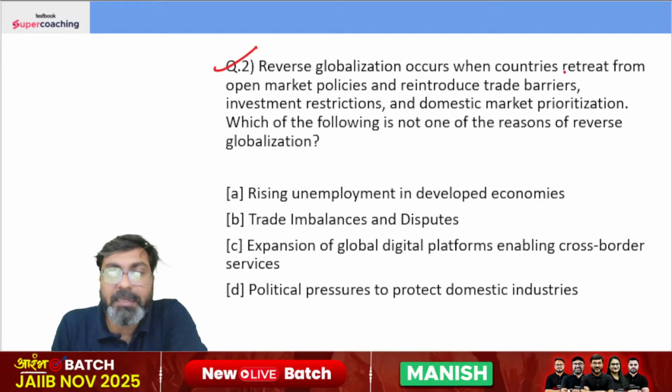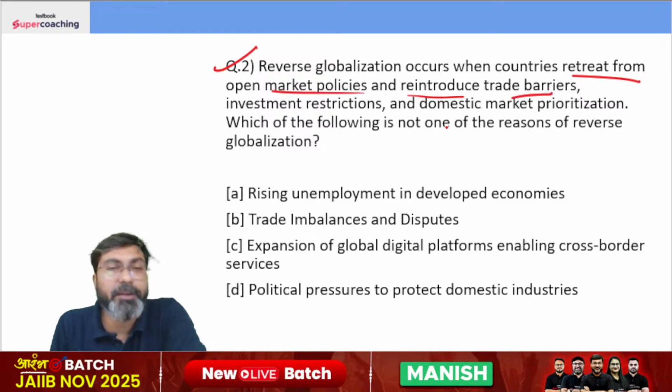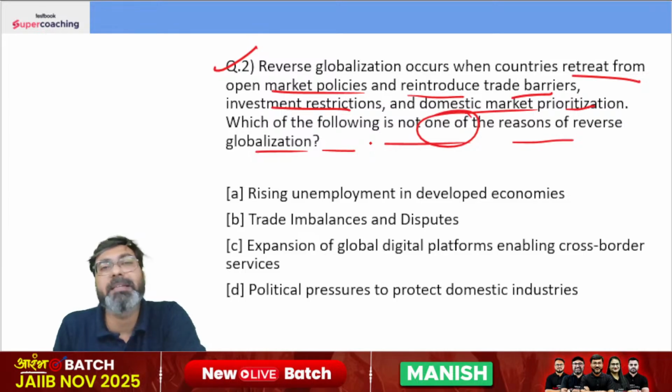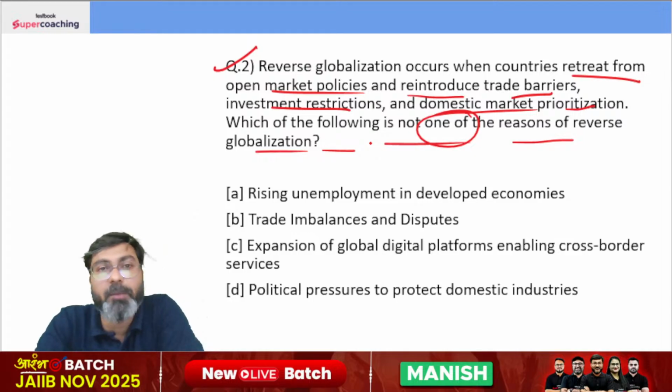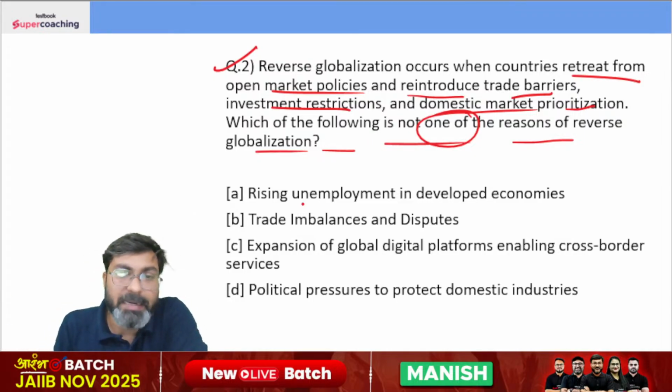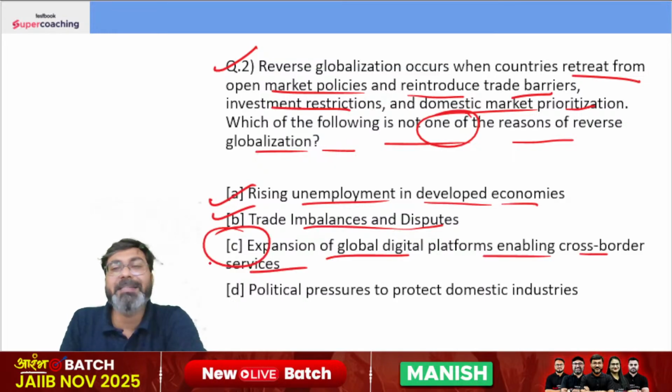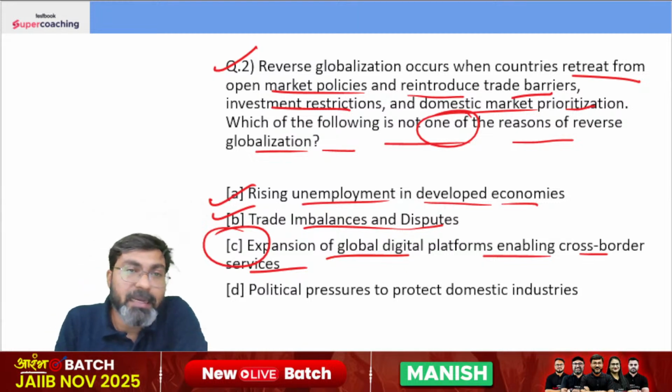Reverse globalization occurs when countries retreat from open market policies and reintroduce trade barriers, investment restrictions, and domestic market prioritizations. Which of the following is not one of the reasons of reverse globalization? हमें बताना है इसमें क्या रीजन नहीं होगा. रिवर्स ग्लोबलाइजेशन का मतलब क्या होता है? When the countries start to close down their economies, that is called reverse globalization. Rising unemployment in developed economies, yes, this is one of the reasons. Trade imbalance and disputes, this is one of the reasons. Expansion of global digital platform enabling cross-border services, of course it cannot be the reason of reverse globalization, right? The correct answer will be option C.